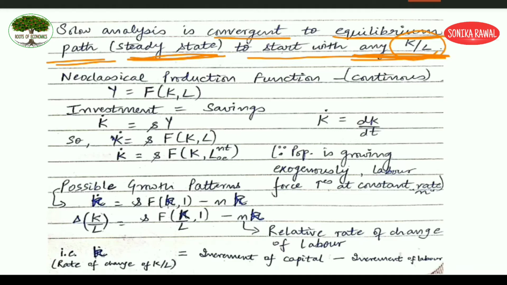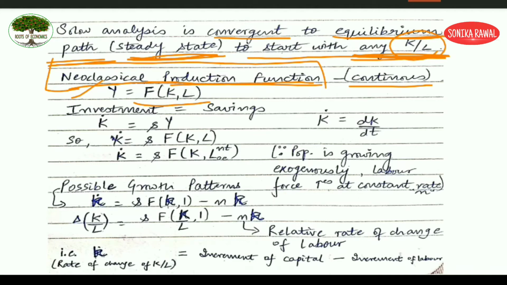Solow is considering the production function as continuous, and that kind of production function is known as the neoclassical production function. Since Solow is considering one composite commodity, Solow considers Y equal to F(K, L). That means output is a function of capital and labor.